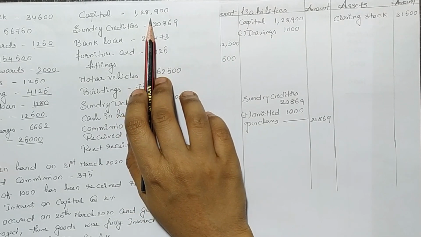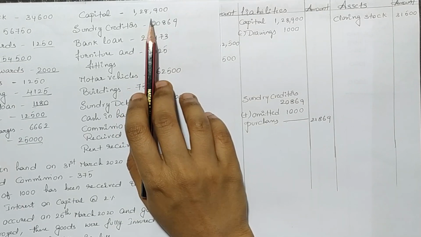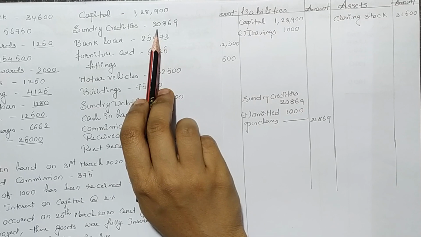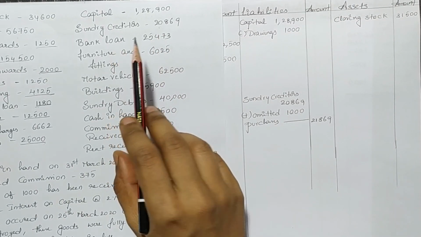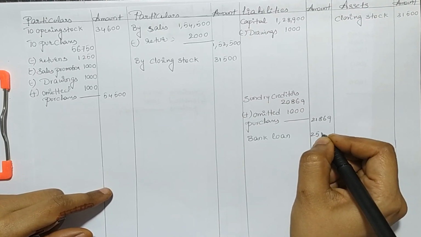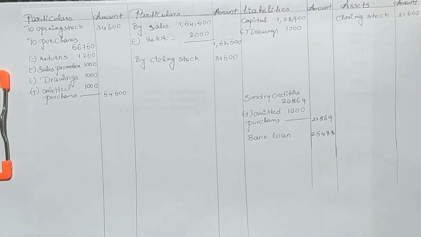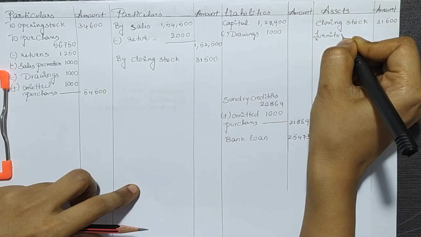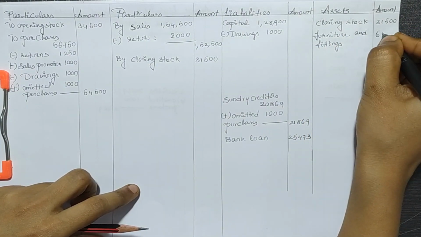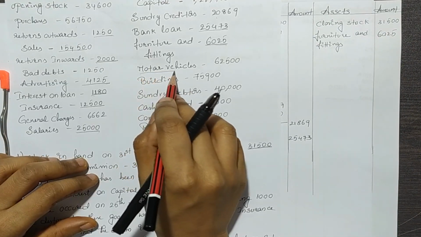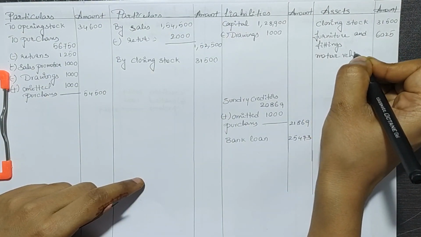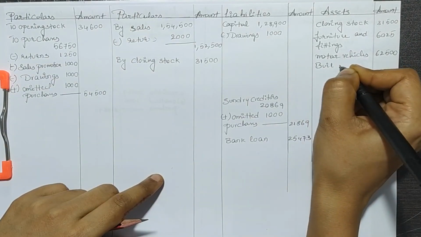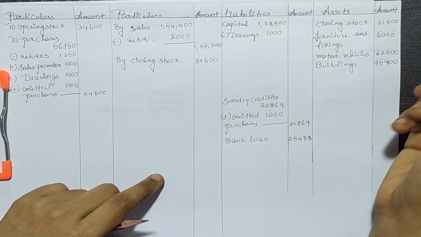Next is capital. We have already updated. Next is sundry creditors. Even this we have already updated. Next is bank loan. We will mention this amount on the liability side of the balance sheet. Next is furniture and fittings, which is an asset. We will mention this on the asset side of the balance sheet. Next is motor vehicles. We will mention this on the asset side of the balance sheet. Next is buildings. This will come on the asset side of the balance sheet.